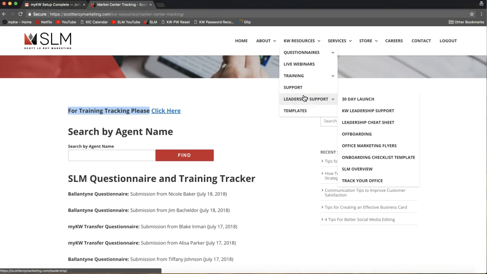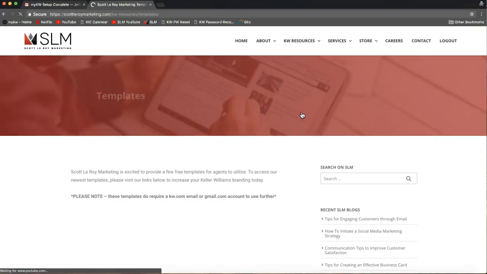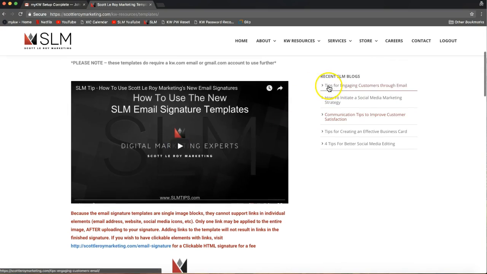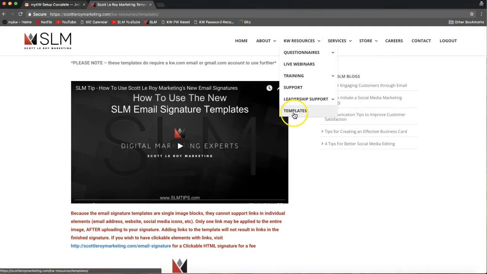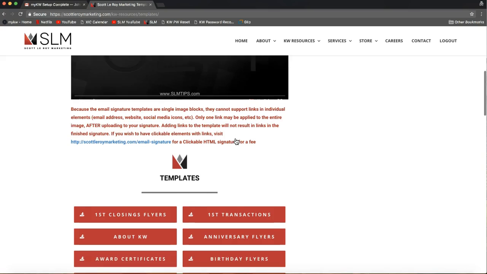Now the very last thing I'm going to show you in today's class, and I will let you go enjoy your Friday afternoon, is this template section. So in this template section here, I'm going to go ahead and click on templates from under KW Resources. Now we created a whole bunch of different templates that are for both office staff and your agents. So again, KW Resources and templates here. There is a video on the top of the page that'll walk you through how to utilize our templates right away, and of course that does the same for your agents.